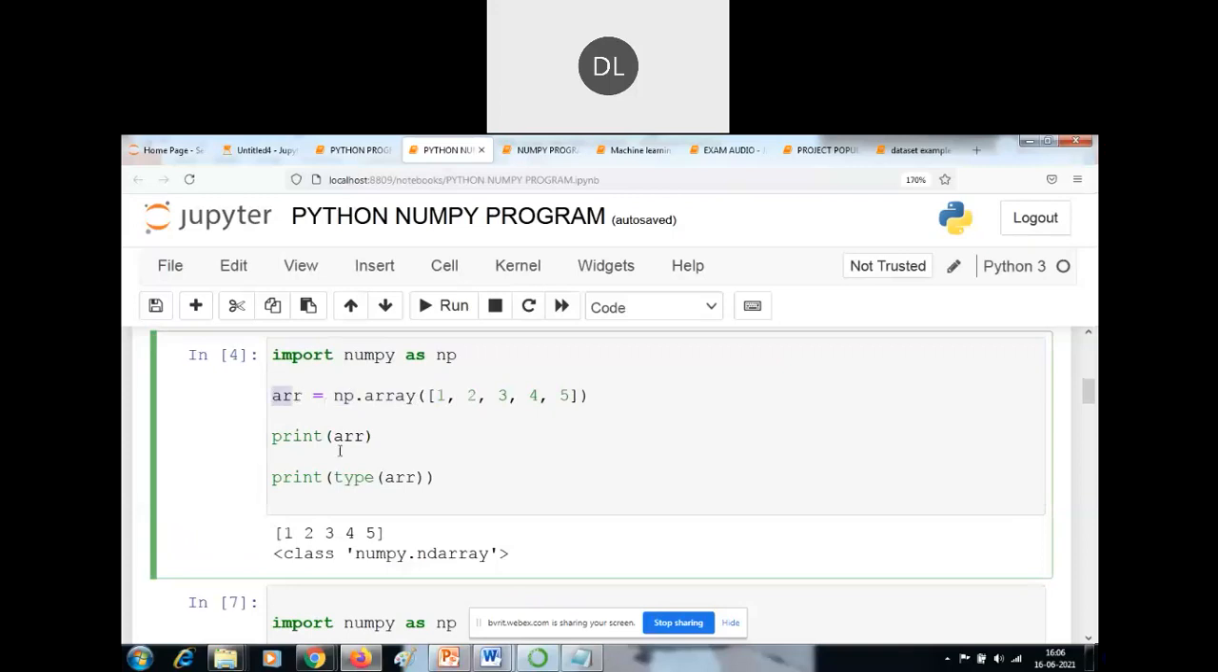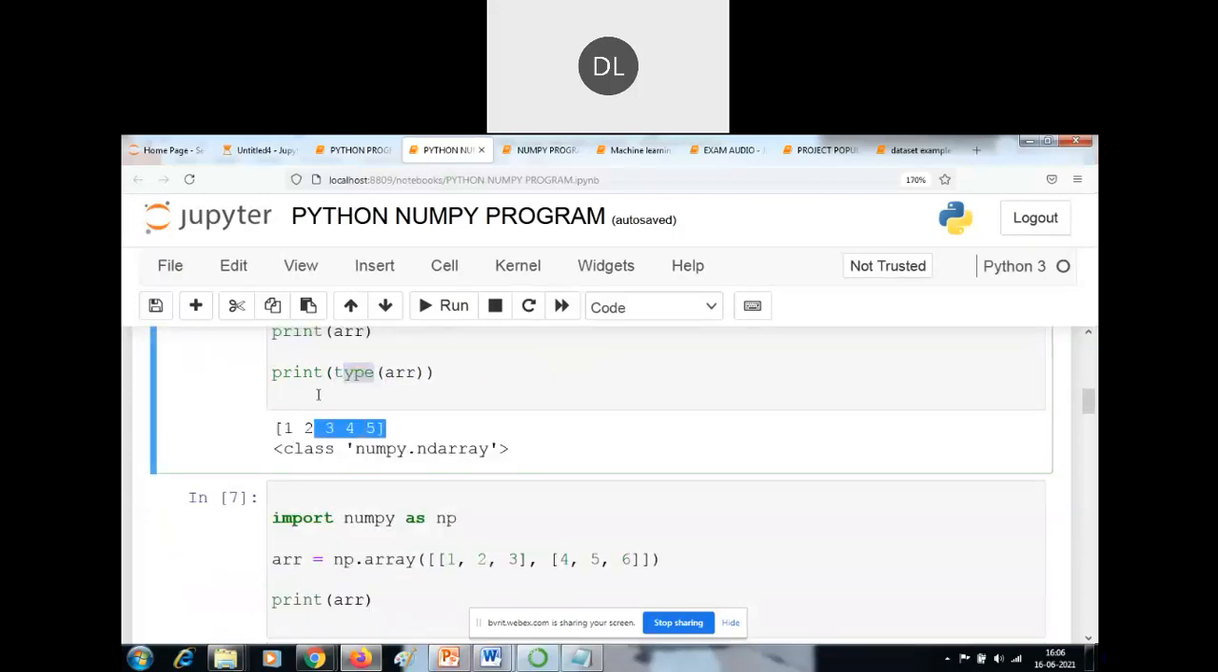Now I'm going to print the array values and print the type of the array. What is the value of the array? 1, 2, 3, 4, 5. And the output of the second print statement is the type of the array, which is numpy.ndarray, the n-dimensional array.